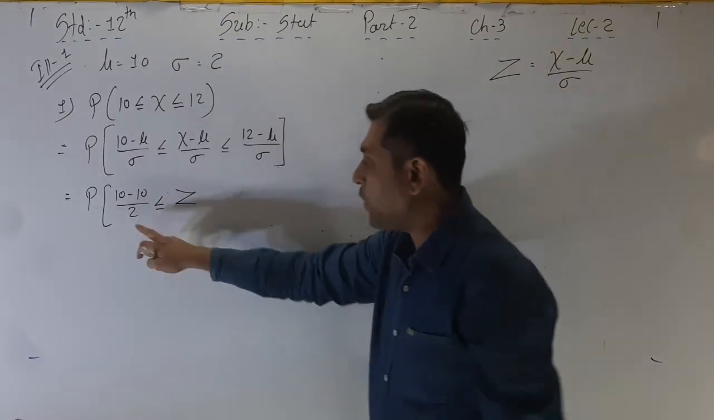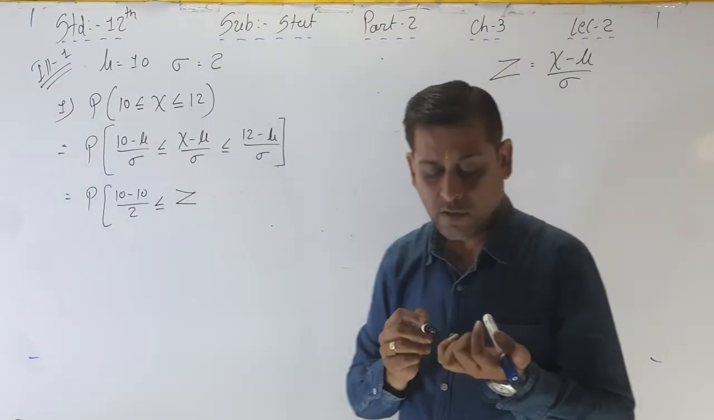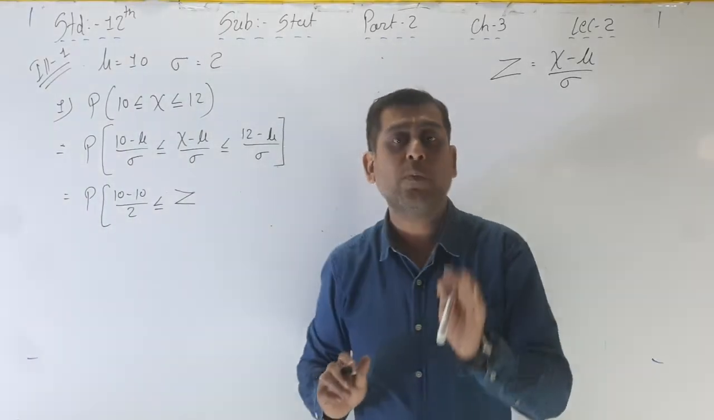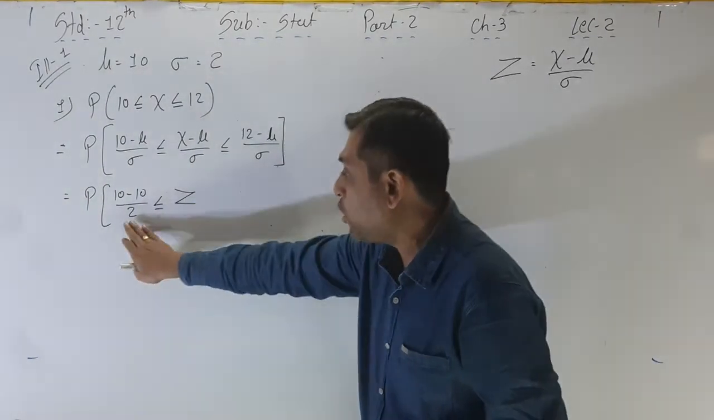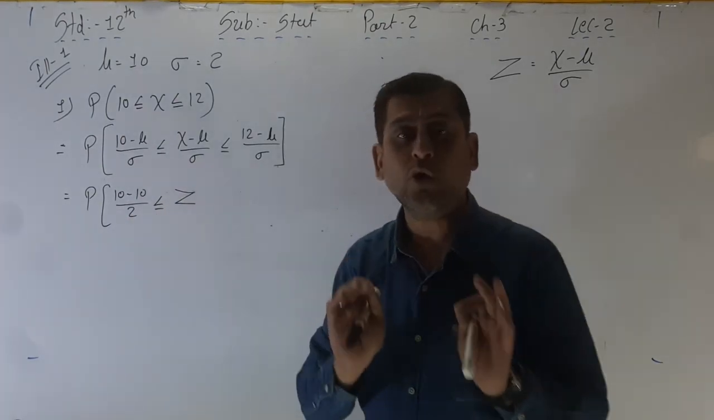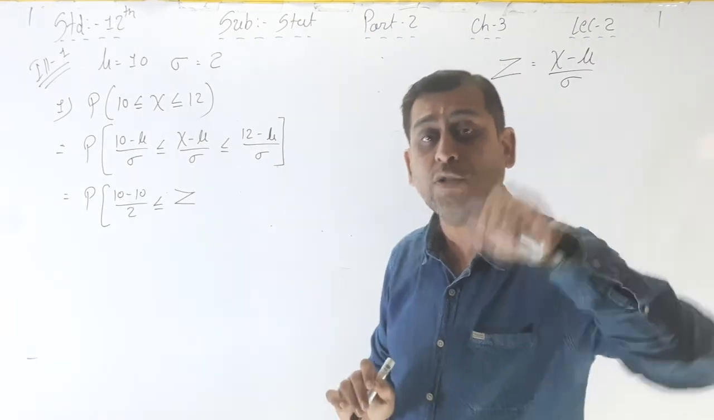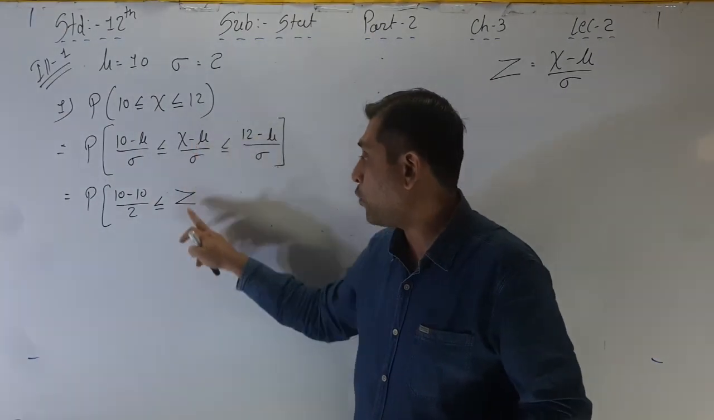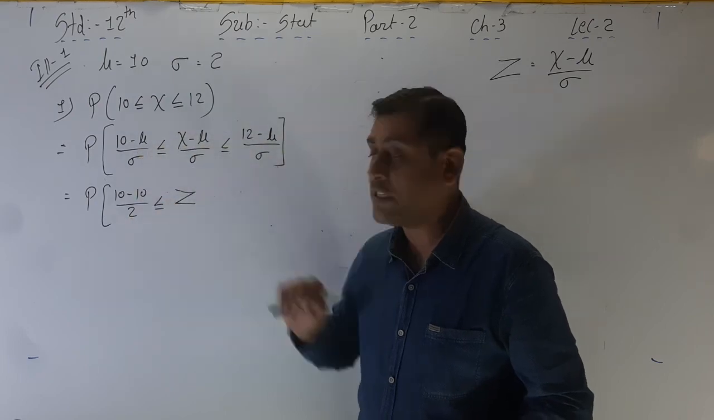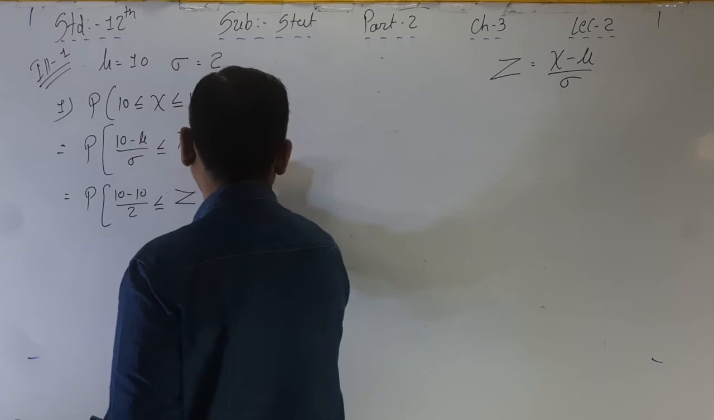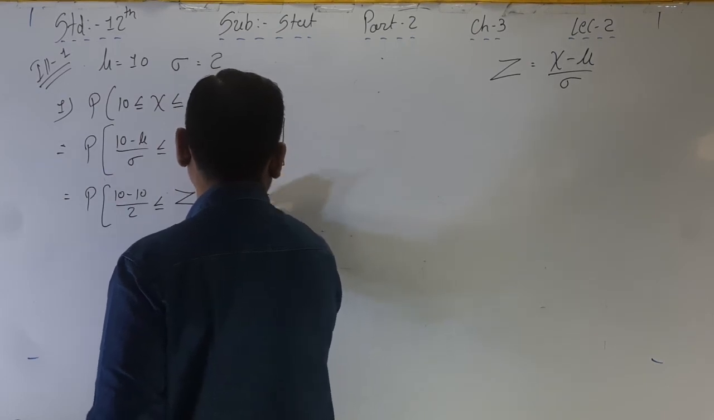See the difference between 2 and z, please. In your rough book as well as in your fair book, please make the difference between 2 and z. If both are equal, then you are confused as well as the paper checker is also confused. So here you have to write down z, but here sigma is equal to 2. Okay. Less than or equal to 12 minus 10 upon 2.